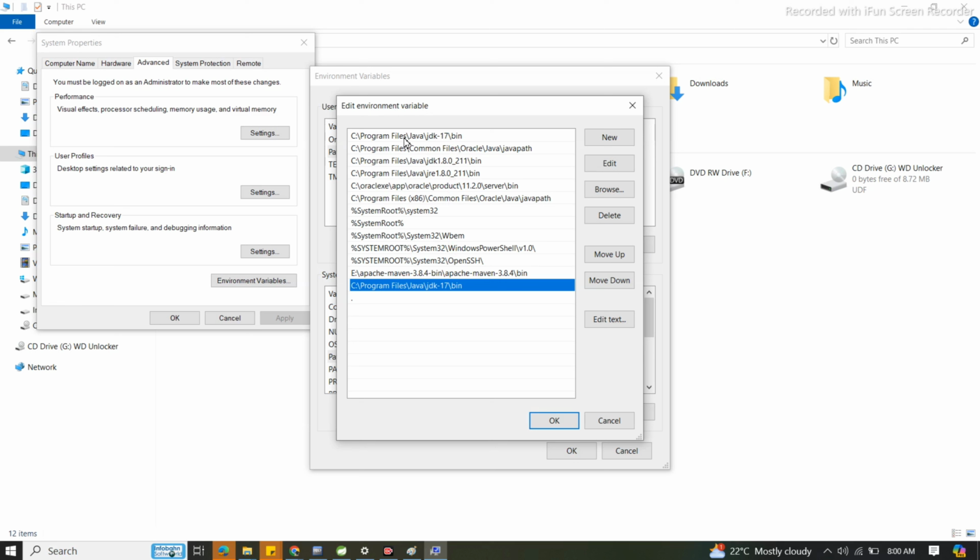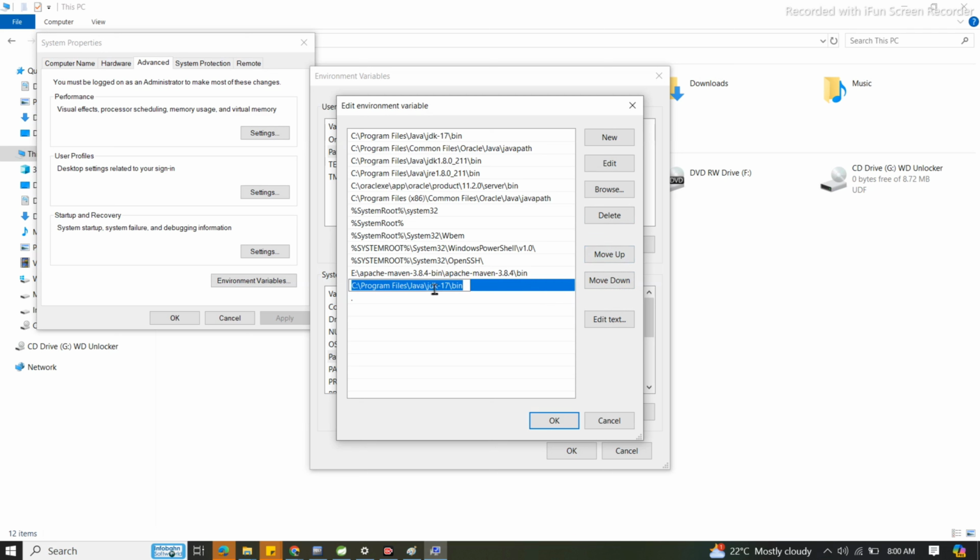If multiple Java versions exist and you want to execute Java 17 over Java 8, what can we do?